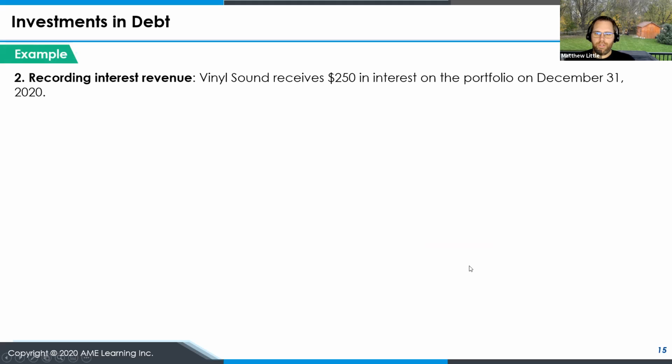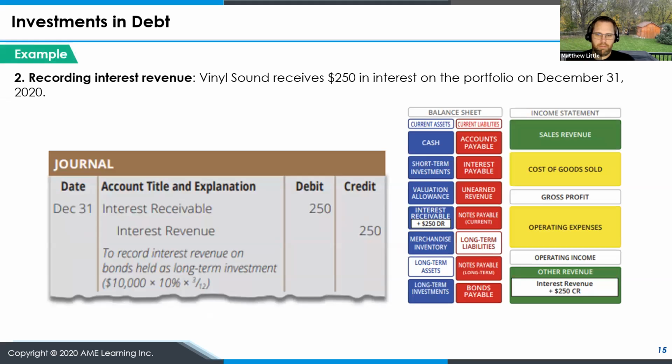So when it comes to interest revenue, Vinyl Sound then receives $250 in interest on December 31st. So they receive it.